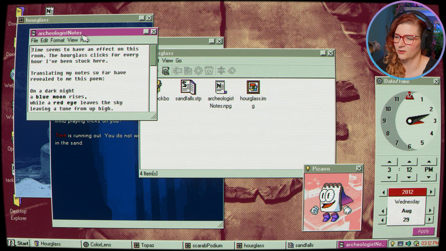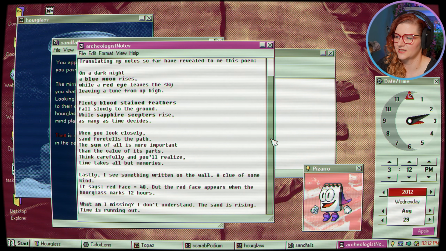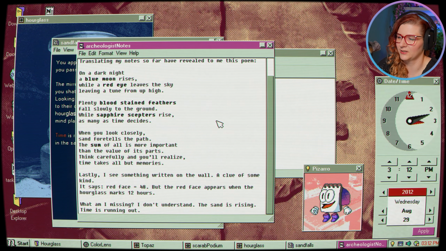And then we have archaeologist notes as well. Time seems to have an effect on this room. The hourglass clicks for every hour I've been stuck here. Translating my notes so far have revealed to me this spot. On a dark night, a blue moon rises, while a red eye leaves the sky, leaving a tune from up high. Plenty blood-stained feathers fall slowly to the ground, while sapphire scepters rise, as many as time decides. When you look closely, sand foretells the path. The sum of all, it's more important than the value of its parts. Think carefully and you'll realize time takes all but memories.